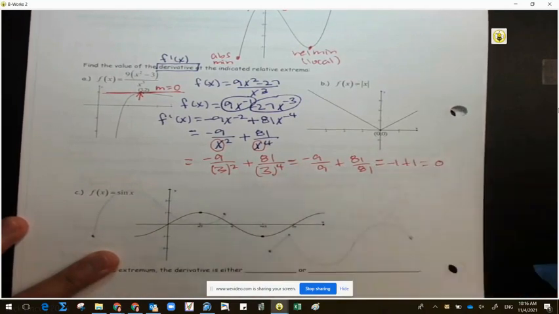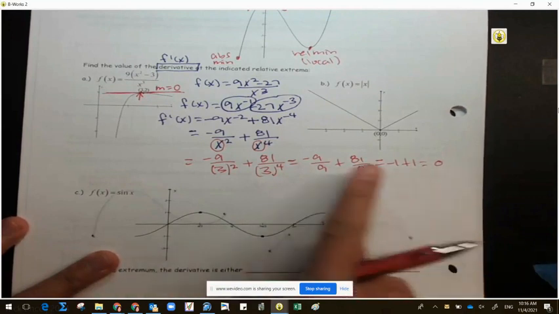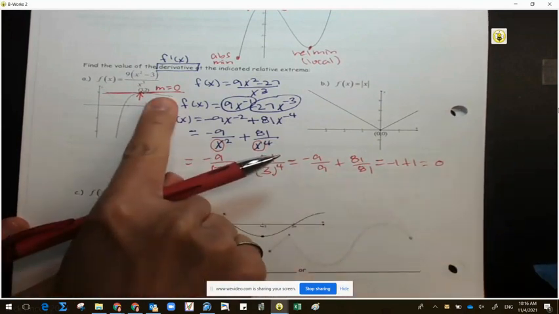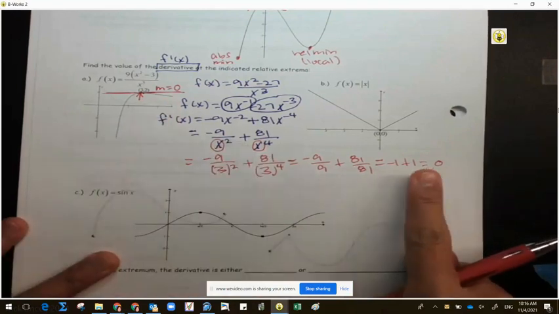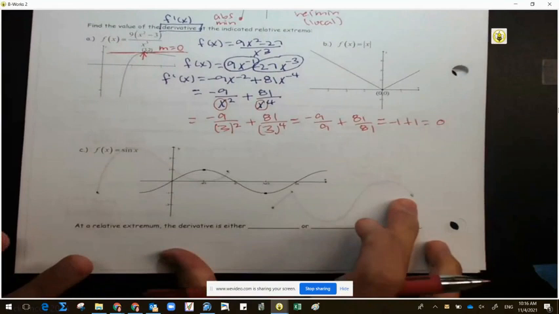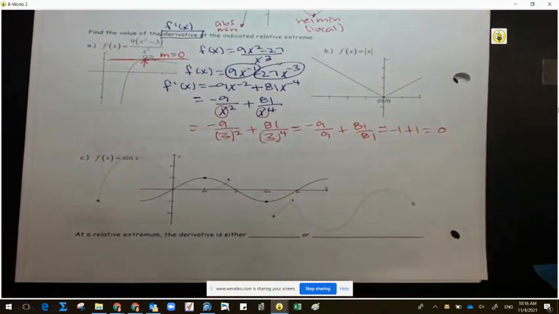So what is my slope? 0. So I pretty much proved it to you. We were anticipating it because we knew a flat or a horizontal tangent is 0, but there's my proof to you. Okay? So let's do that with the trig function on part C.